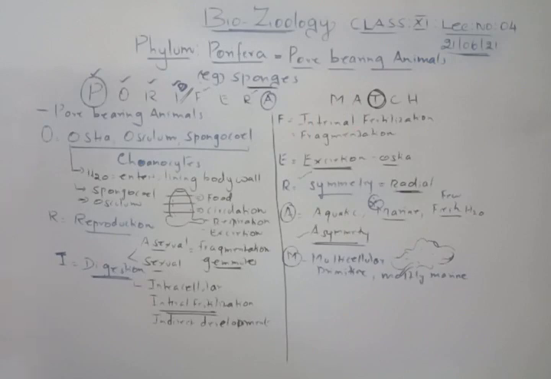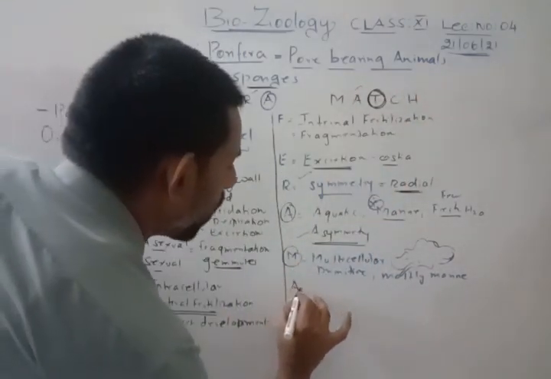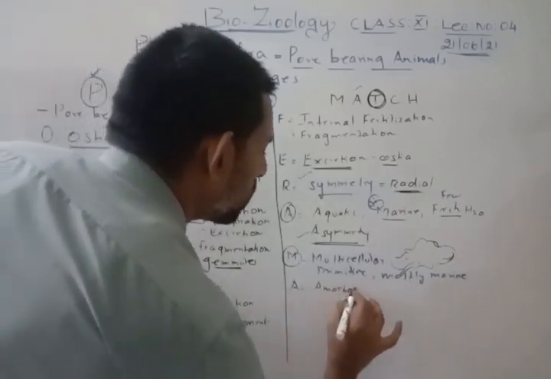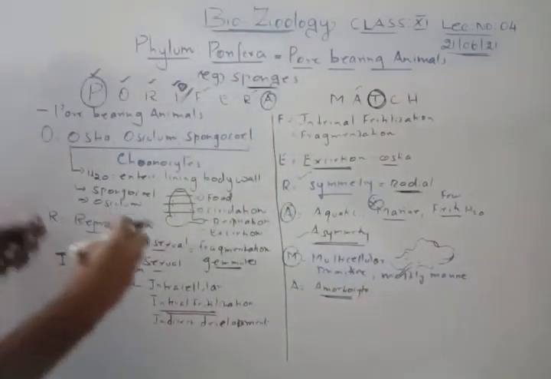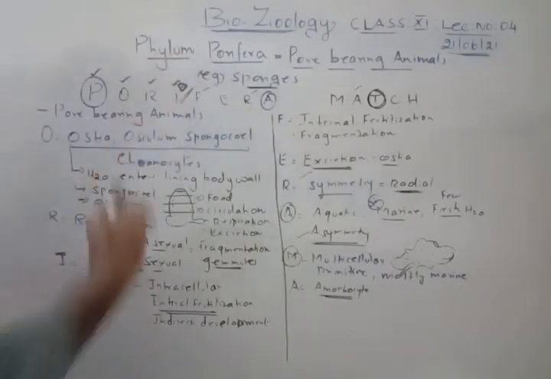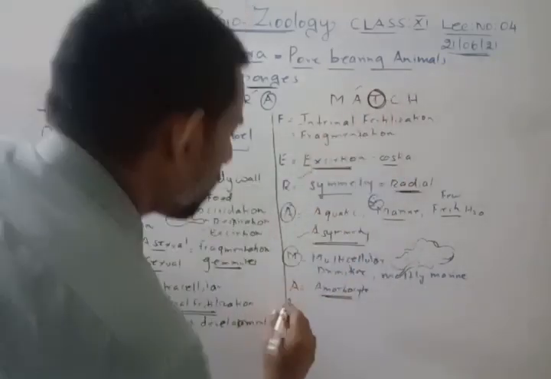Then we will talk about A. A is, as I have already told you, asymmetrical. Even one important thing we have missed out here is the role of amoebocytes. The amoebocyte is where the calcareous spicules will be formed. So that point also you have to include. Whenever you write about a particular phylum, first you mention the distinct features and then you come to this kind of method for understanding. Okay, right. So next one is the C. What is C here?